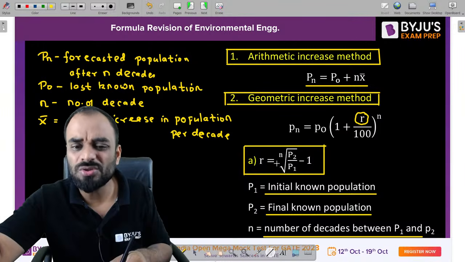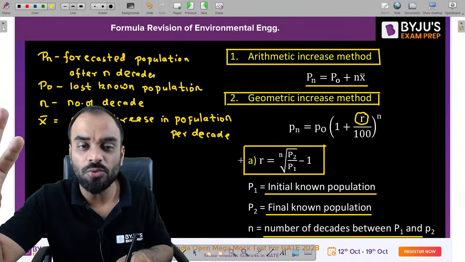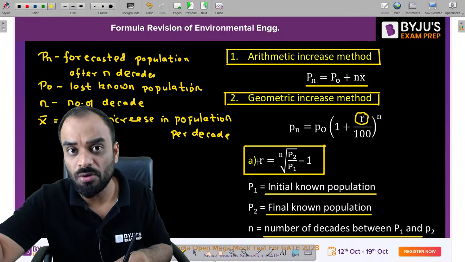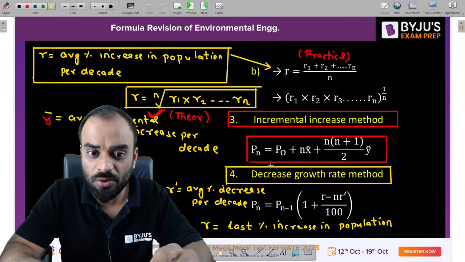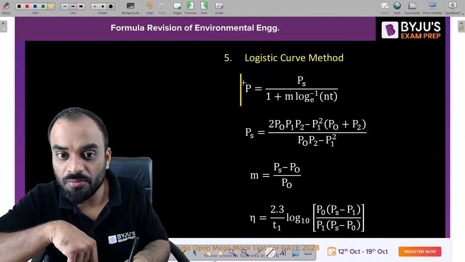Okay, so you can use this formula also, but guys, this is the situation in which you have only two data, and by using two data we are trying to estimate the value of r. So you can use this one also. Now I think you are able to understand all these formulas. Let's understand the next one, which is the logistic curve formula.